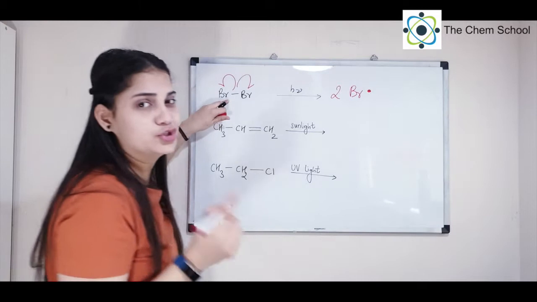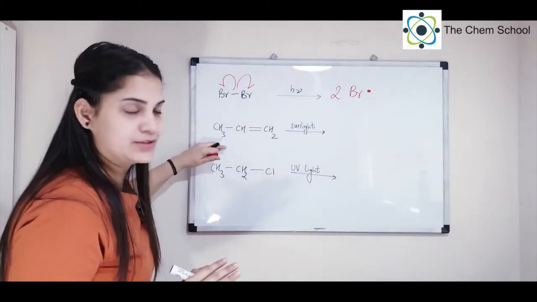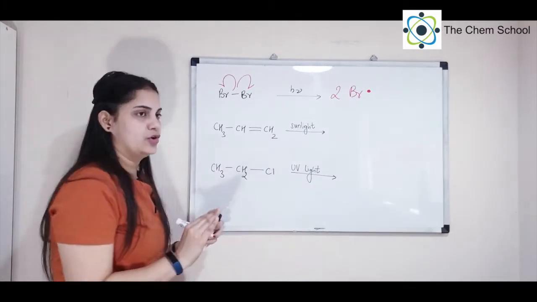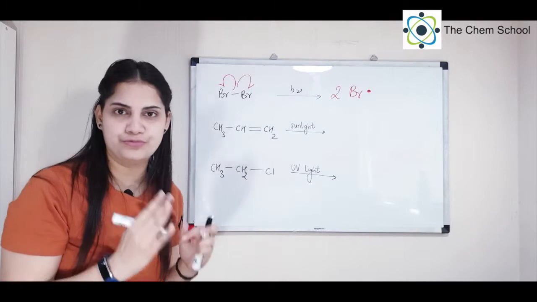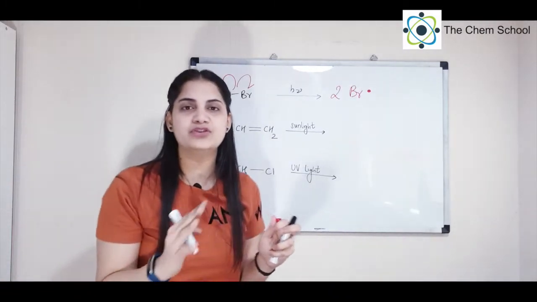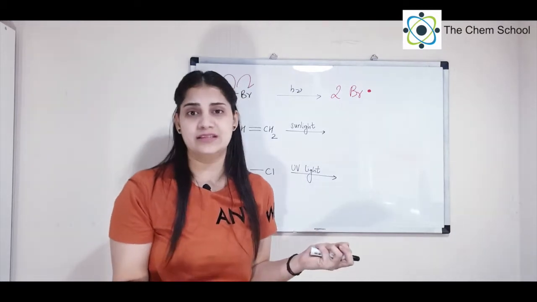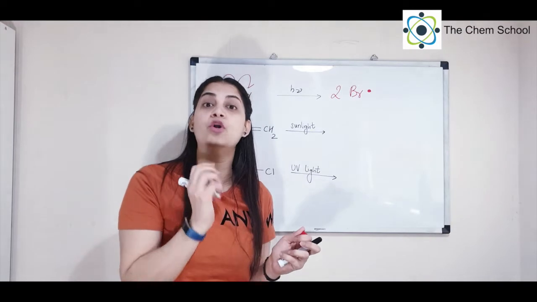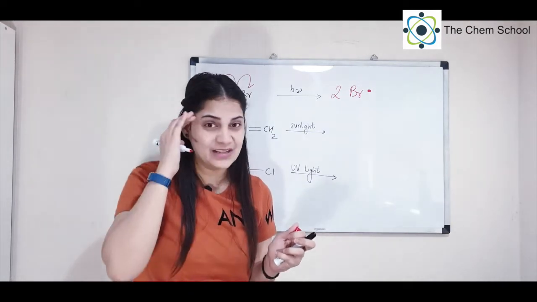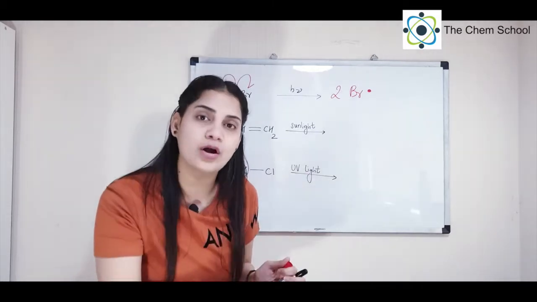You can draw the dot anywhere you want. That is not a problem. Okay, similarly, have a look at the next one. This molecule is not symmetrical. So the first myth that you should remember is that homolytic fission is not always for symmetrical molecules. The molecule can be unsymmetrical, and at this time the bond which is more polar will break. That is what you need to remember. I repeat, the bond which is more polar or the weakest bond will always break.